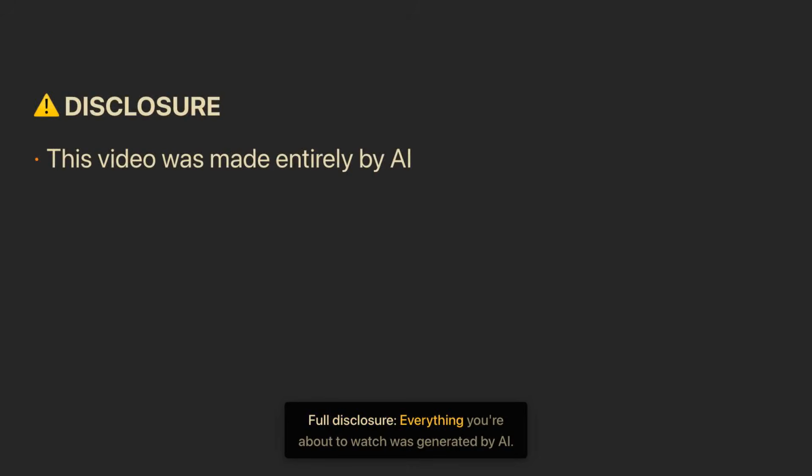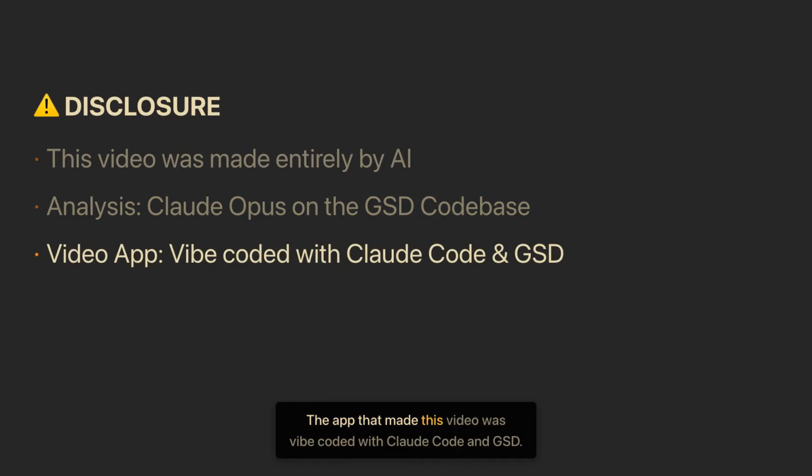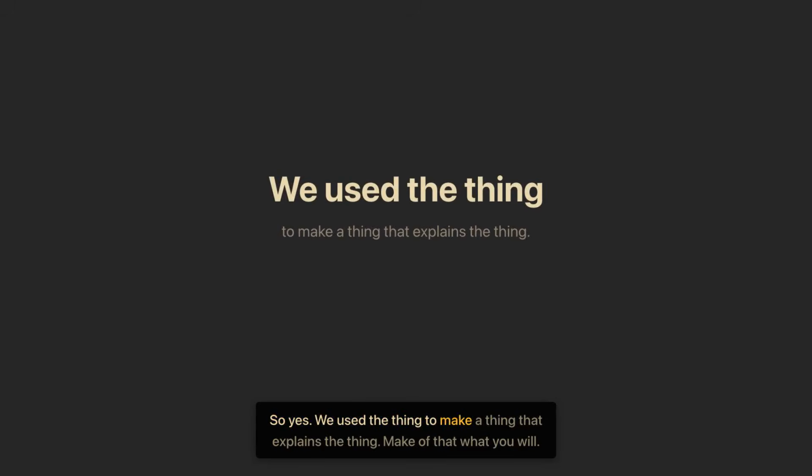Full disclosure, everything you're about to watch was generated by AI. The analysis was done by Claude Opus exploring the GSD codebase. The app that made this video was vibe-coded with Claude Code and GSD. Remotion rendered the frames. ElevenLabs generated the voice you're hearing right now. So yes, we used the thing to make a thing that explains the thing. Make of that what you will.